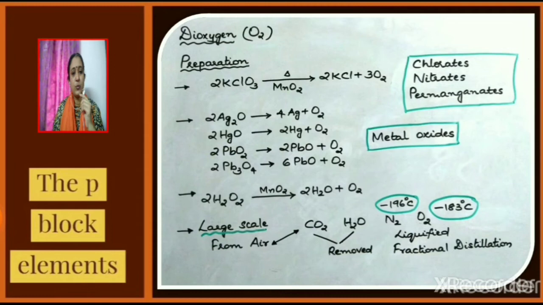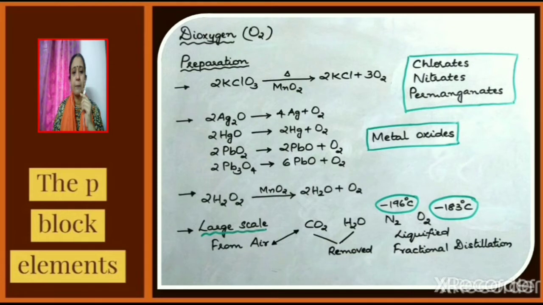Let us continue with the P block elements. Methods of preparation of oxygen. Chlorates, nitrates and permanganates can be used to prepare oxygen in the laboratory. Potassium chlorate, KClO3, when heated decomposes to give potassium chloride and oxygen. The reaction is carried out in the presence of manganese dioxide catalyst.